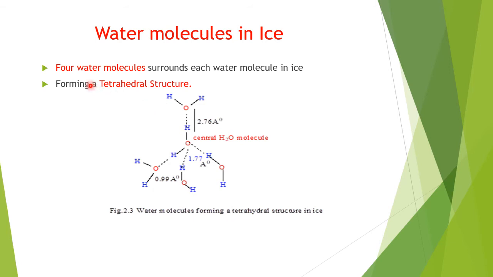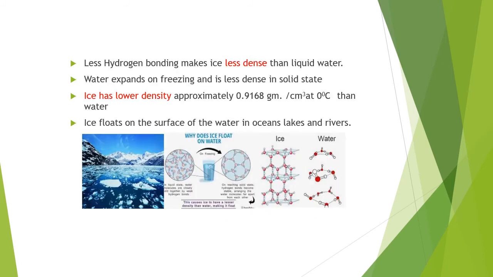Four water molecules surround each water molecule in ice, and it forms a tetrahedral structure. This will be one water molecule, this will be another, another, and another, so there is a tetrahedral structure in the ice. Now what will happen? Less hydrogen bonding makes ice less dense than liquid water. That's why water expands on freezing and is less dense in the solid state.